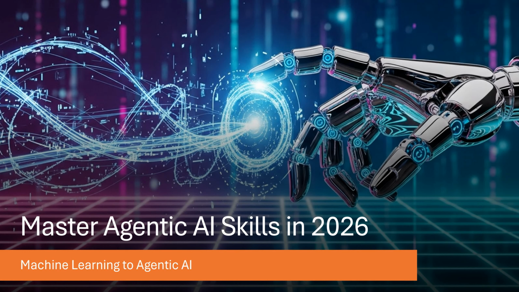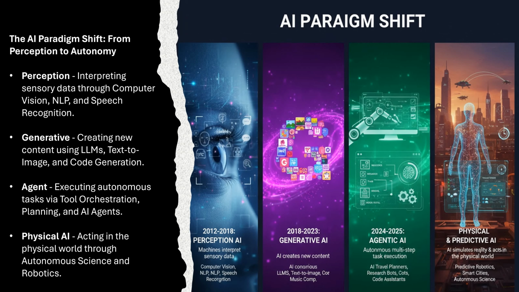This is not just an upgrade. It's a fundamental change in how AI operates, moving from passive prediction to active, autonomous execution. If you want to master the AI skills that will define 2026 and beyond, let's start with the machine learning to agentic AI journey.